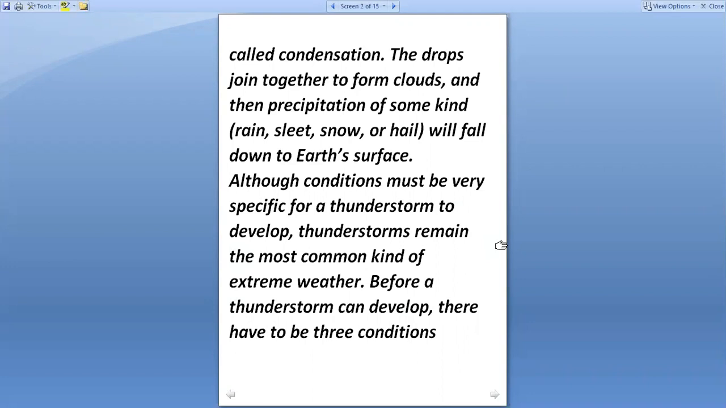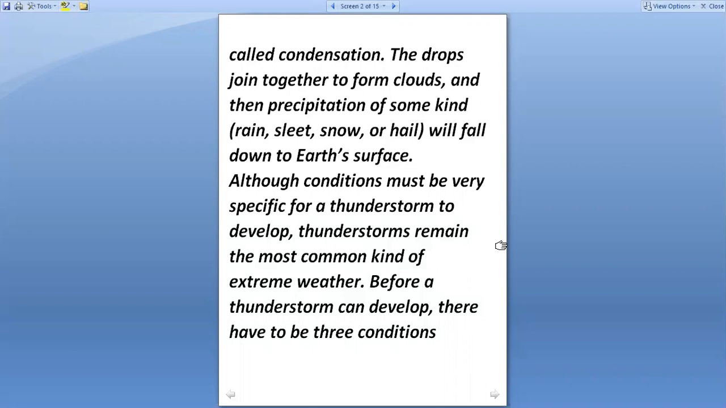The drops join together to form clouds and then precipitation of some kind: rain, sleet, snow, or hail. These are all synonyms for precipitation. Precipitation means drizzle, snow, rainstorm, or hail will fall down to Earth's surface. Although conditions must be very specific for a thunderstorm to develop, thunderstorms remain the most common kind of extreme weather.